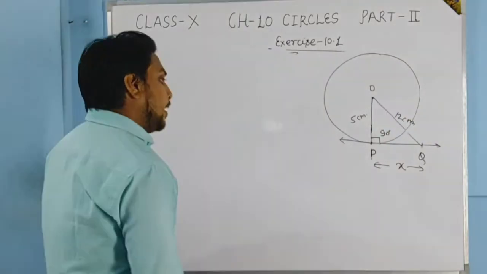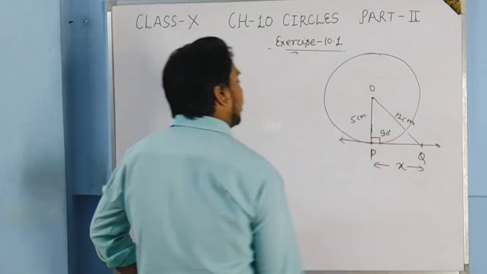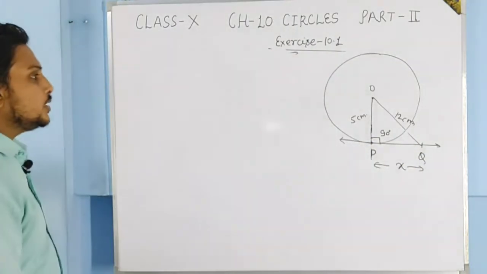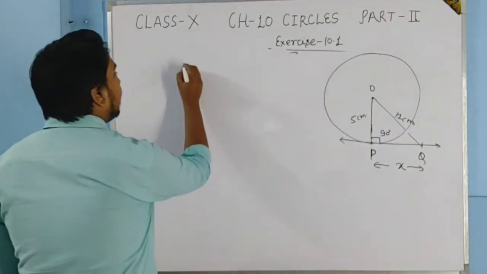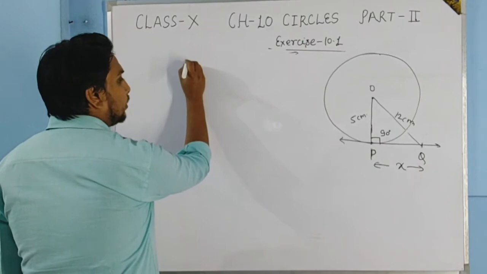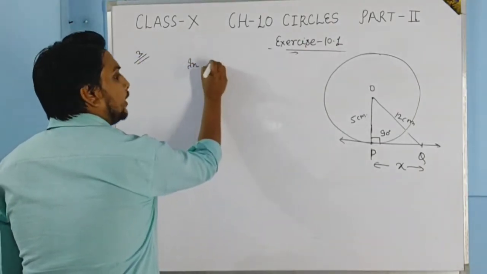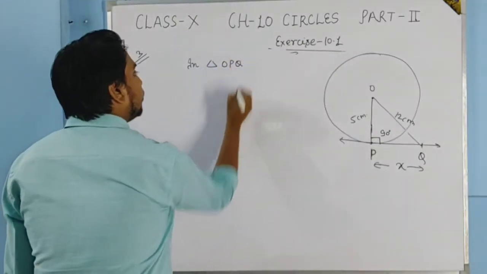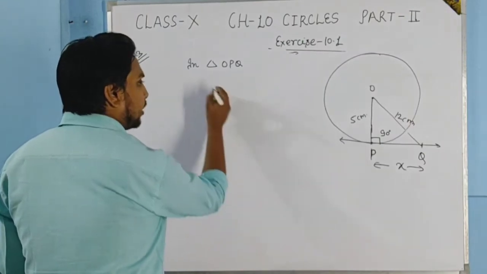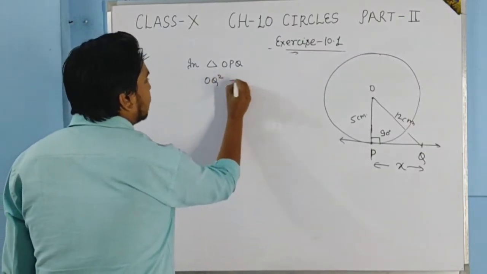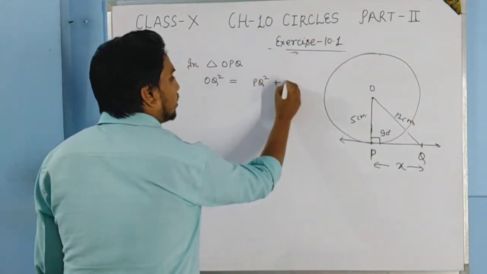Okay. The endpoint of the radius and the tangent will be perpendicular to each other. This we have studied in theorem number 1. So here, students, in triangle OPQ, since it is a right angle triangle, you can say that hypotenuse square is equal to base square plus perpendicular square.